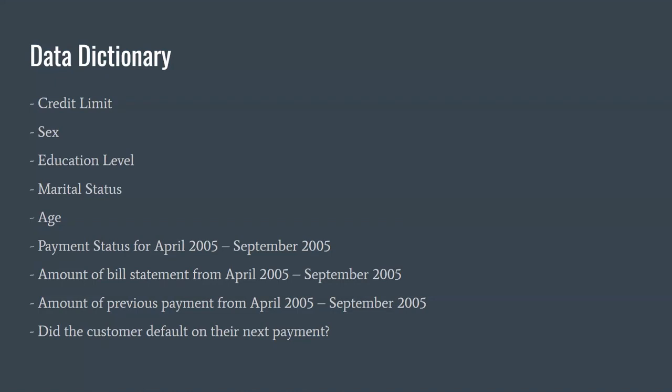So this data set includes information on credit card customers, including their credit limit, gender, education level, marital status, and age. It also includes their payment behavior from April 2005 to September 2005, and whether payments were made on time or late. Additionally, it includes the total amount billed to the customer and the total amount paid by the customer during this time period. Finally, the dataset includes whether the customer defaulted on their payment in the following month.